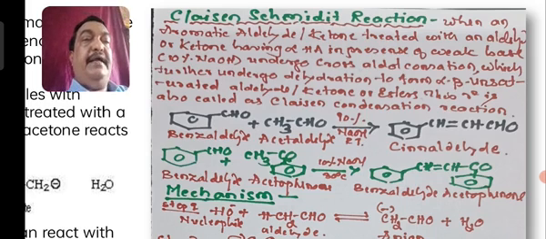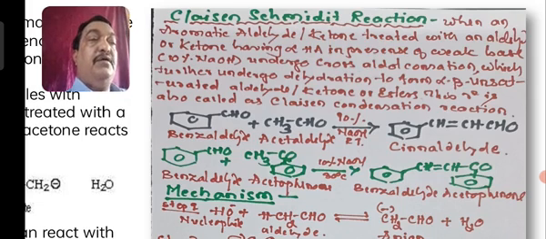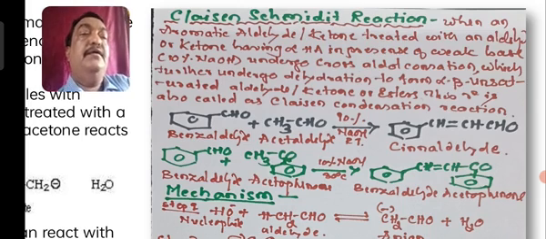When benzaldehyde and acetaldehyde are treated with a 10% NaOH solution, there is an elimination of H2 from the aldehyde and oxygen from the benzaldehyde as a water molecule, and the one aromatic aldehyde and another aliphatic aldehyde condense to give a product called cinnamaldehyde. It is not cinema, it is cinnamaldehyde. What is cinnamaldehyde? Benzene containing CH double bond CH-CHO, an unsaturated side chain.